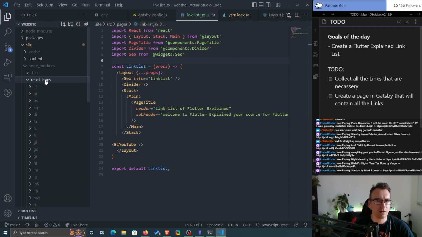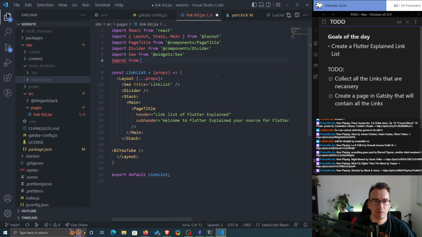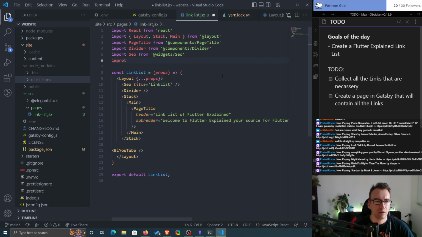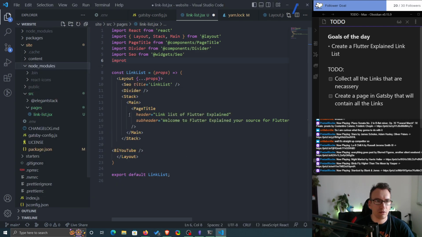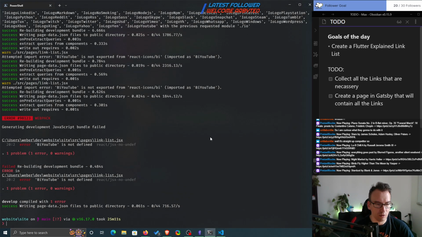It's like that doesn't exist. It's weird. Does that mean I installed it in the wrong directory probably? So what we want to do is not having it here, we want to have it here.